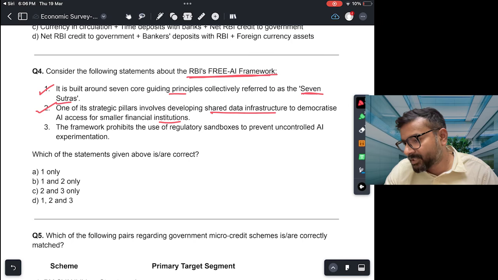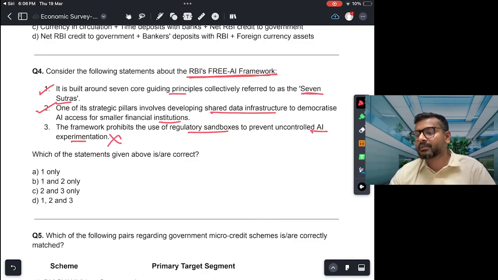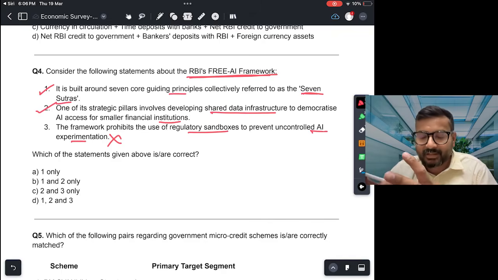Third, the framework prohibits use of regulatory sandboxes to prevent uncontrolled AI experimentation. This in fact is incorrect. Okay, in fact जो ये free AI framework है ये encourage करता है to utilize regulatory sandbox, because regulatory sandbox is a very controlled environment. Okay, so whenever some maybe financial tools or financial products are made, तो वो directly deploy तो नहीं कर सकते हैं economy में, because they have not been tested, and therefore first the proper testing is done in a regulatory sandbox.